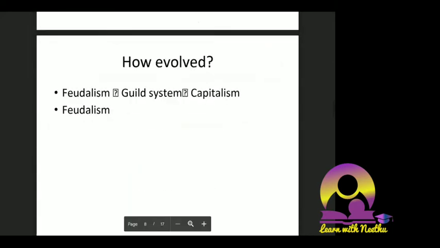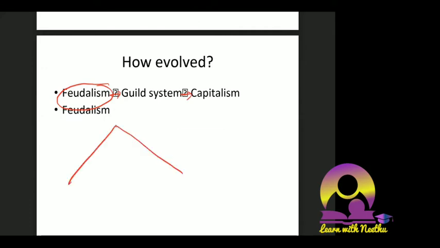Now we'll try to understand how this evolved over time. In this slide, feudalism, we meant to say that it leads to the guild system. The guild system has led to capitalism. We have already seen enough about feudalism last class. Nothing new. We have said that in feudalism there was a pyramid kind of structure. I showed you a picture yesterday. It had four different layers.